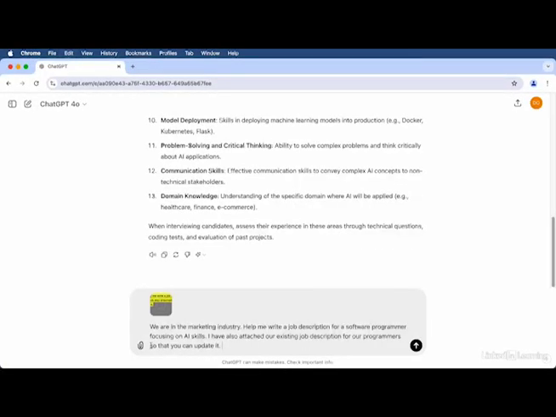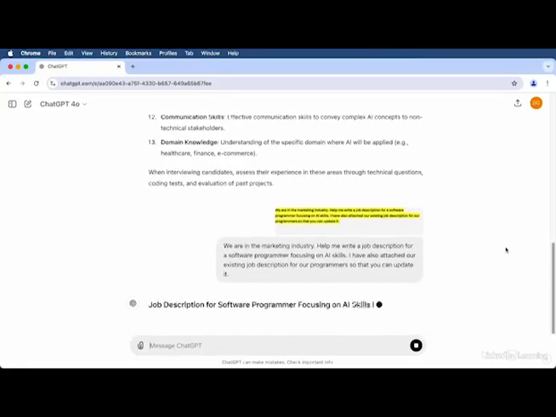We are in the marketing industry. Help me write a job description for a software programmer focusing on AI skills. I've also attached our existing job description for our programmers so that you can update it. And we watch it do its magic.